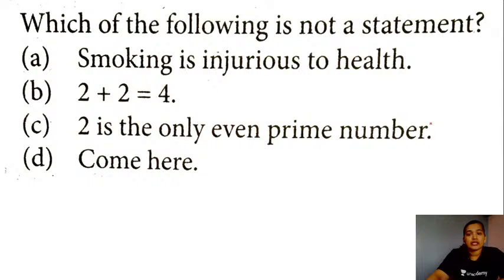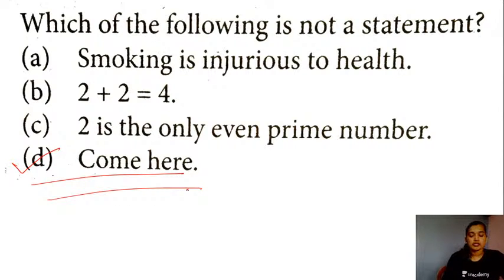Which of the following is not a statement? Look at the options. Smoking is injurious to health. You can say that's true. Option B, 2 plus 2 is equal to 4. That is also true. Option C, 2 is the only even prime number. Right? That's also true. Whereas "come here", you cannot evaluate as true or false. So this cannot be a mathematical statement. And for the given question, this will be the right answer here. Yes, right Aditi.